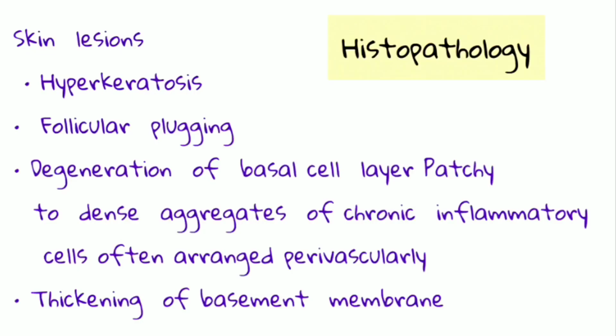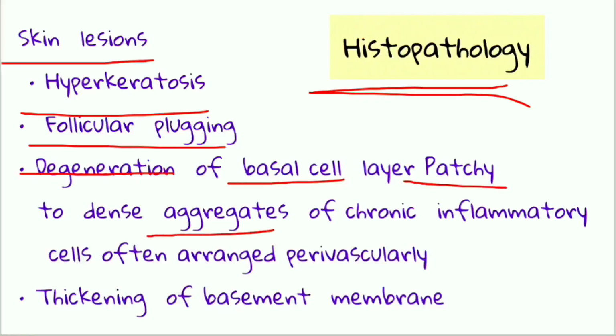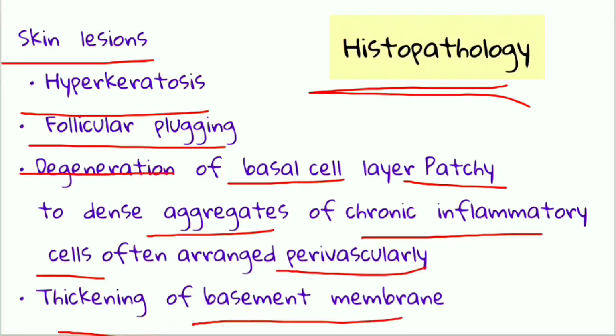Now let us see the histopathological features of lupus erythematosus. It is for both discoid lupus erythematosus and systemic lupus erythematosus. When we talk about the skin lesions, hyperkeratosis is seen, follicular plugging is seen, degeneration of the basal cell layer is seen, patchy to dense aggregates of chronic inflammatory cells are seen, often arranged perivascularly, and a thickened basement membrane is usually seen. So these are the histological features of the skin lesion.